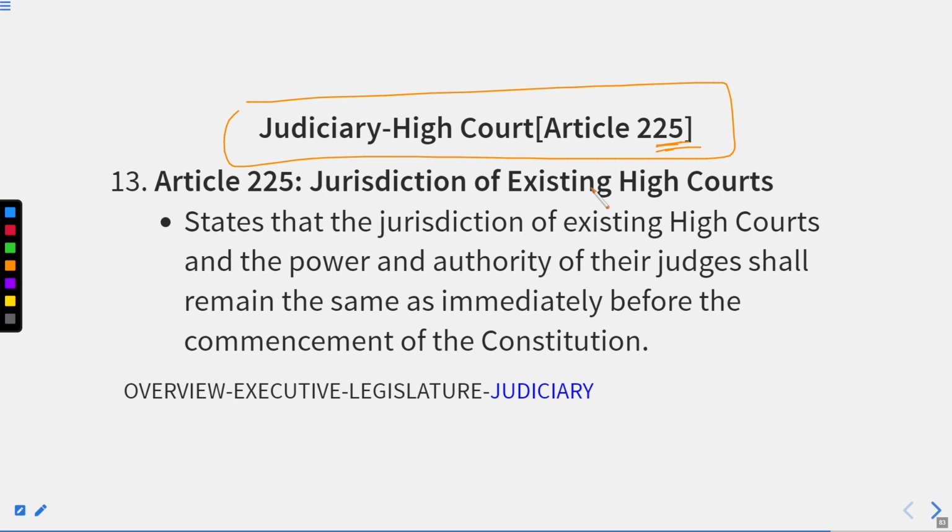Article 225. Jurisdiction of existing High Courts. It states that the jurisdiction of existing High Courts and the power and authority of their judges shall remain the same as immediately before the commencement of the Constitution. It means their powers could not be curtailed, their judges' strength could not be curtailed, but only could be increased.